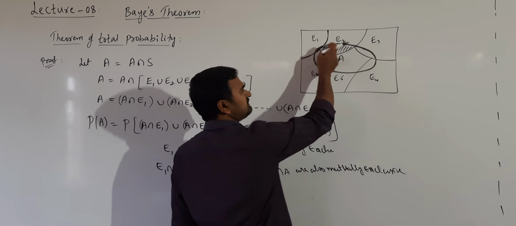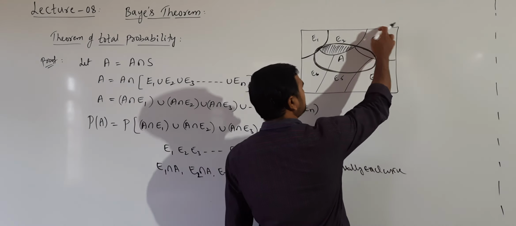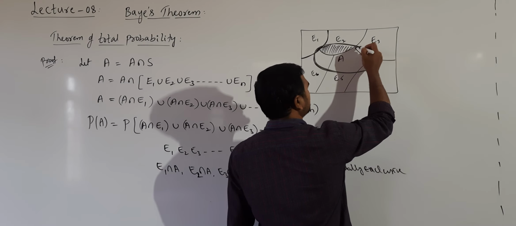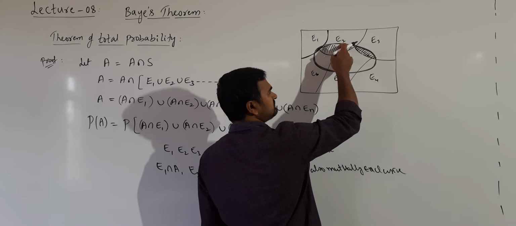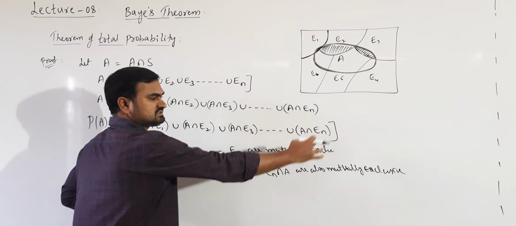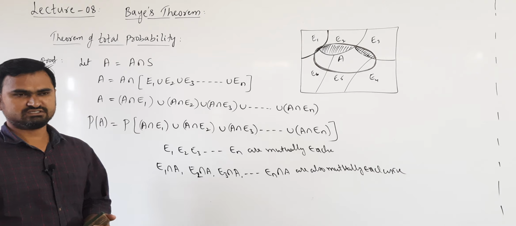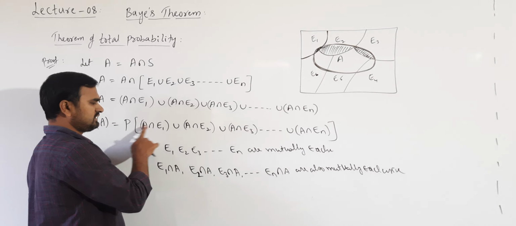Now these two are again mutually exclusive. If I take E3 intersection A, this is E3 and this is A, so the common part is this one. Now this is disjoint to this and this is disjoint to this, like this. So these events are again mutually exclusive events. Now when the events are mutually exclusive, what is the probability of their union?